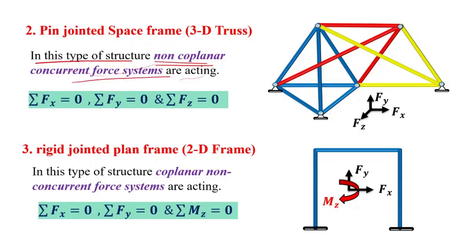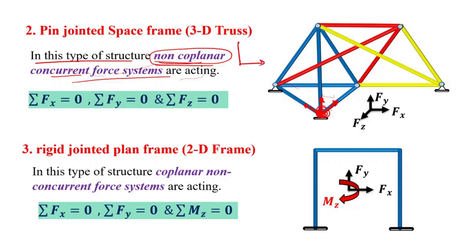Non-coplanar means they are not acting in one plane, but concurrent means they are passing through a particular single joint, right? Suppose we are taking this joint. These forces will be acting in different planes, and this member's forces will be acting in a different plane. But all three forces pass through this particular joint. So this type of forces are known as non-coplanar, meaning not acting in a particular plane.